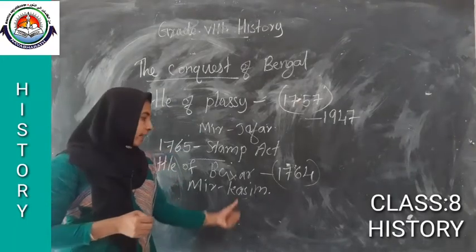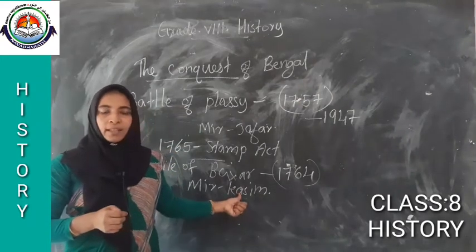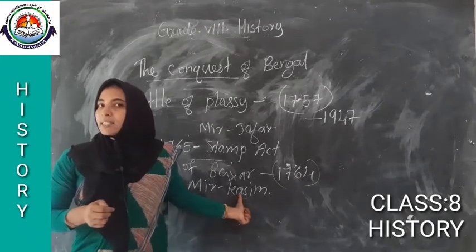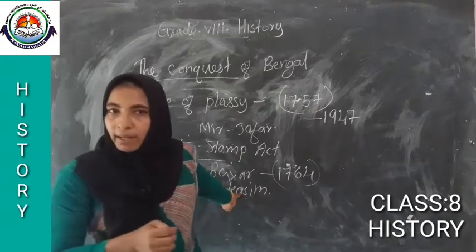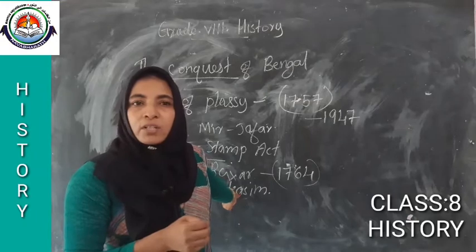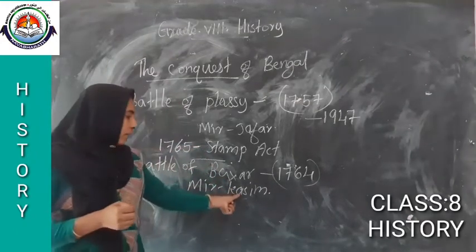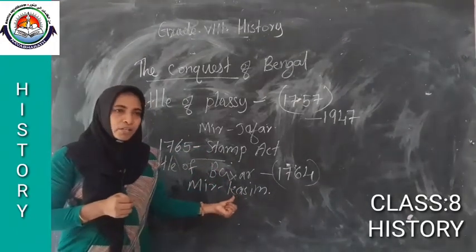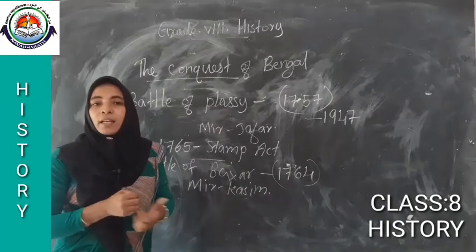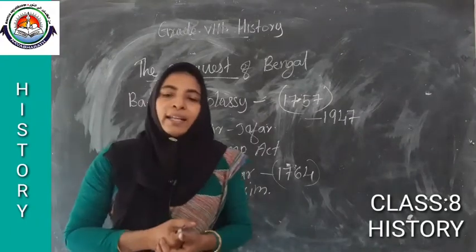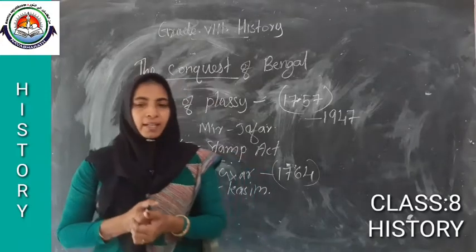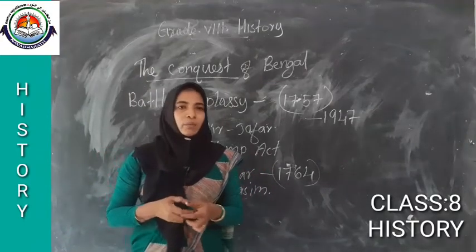Listen, then at that time, when Mir Qasim lost the power of the Nawab, he went to meet Shuja-ud-Dawla and Shah Alam II. He went to meet whom?